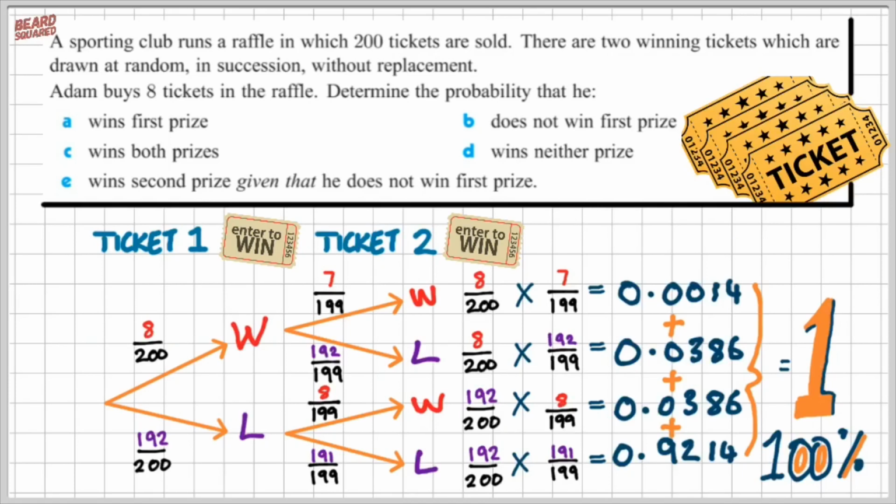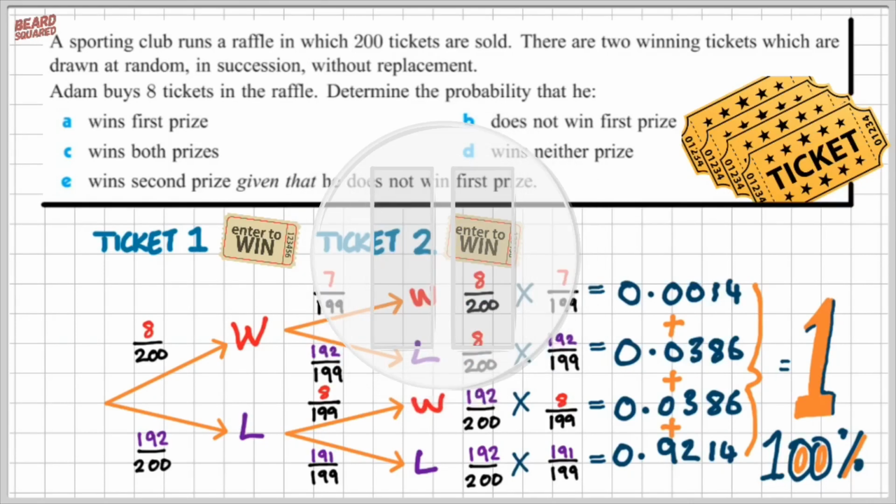Okay, now that you have the probability tree diagram and all the probabilities, I want you to pause the video here and attempt to solve the questions on your own, parts A to E. And then when you're done, press play and I'll show you my working out.